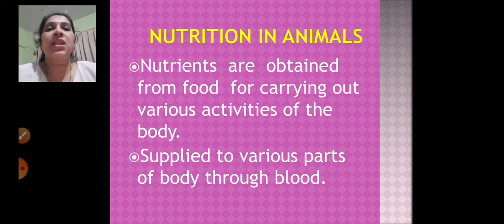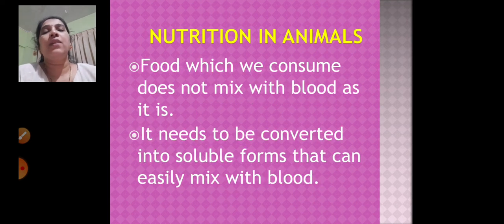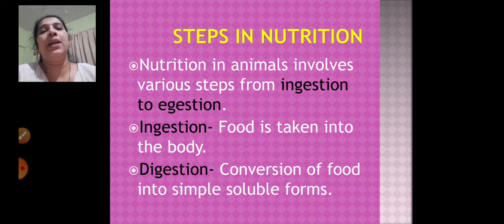Now, what is the nutrition in animals? Nutrients are obtained from food for carrying out various activities of the body, and these are supplied to the body through blood. So whatever food we consume does not mix with blood as it is. It has to be converted into the soluble form so that it mixes with the blood. So what are the steps in nutrition? First step is ingestion.